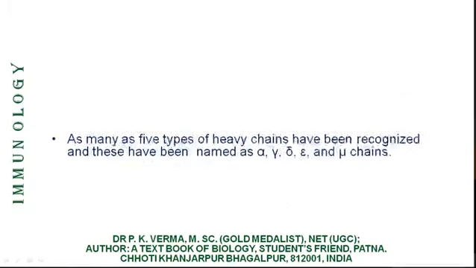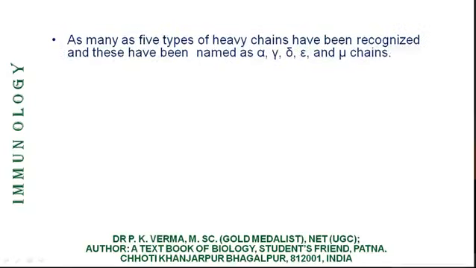Now in the diagram I have shown that there are 3 constant regions, and I said that sometimes there are 4 constant regions. Now come to the types of heavy chain.